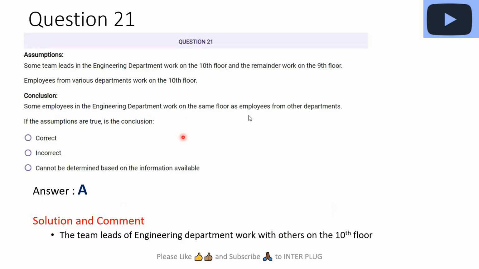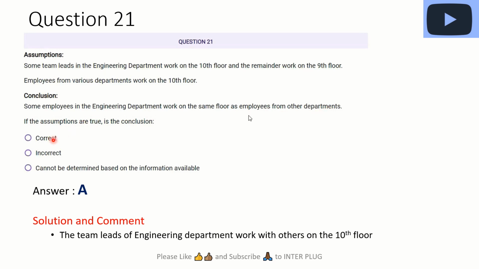Okay, guys. Question 21. Assumptions again. They say some team leads in the engineering department work on the 10th floor and the remainder worked on the 9th floor. Employees from various departments work on the 10th floor. Conclusion: some employees in the engineering department work on the same floor as employees from other departments.